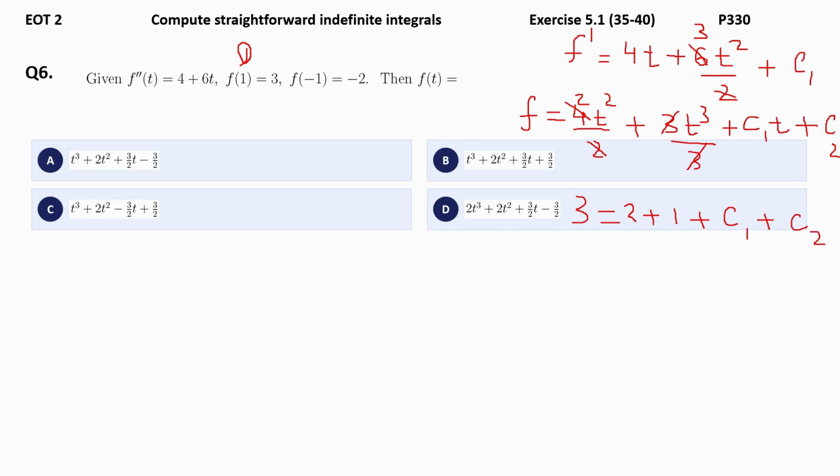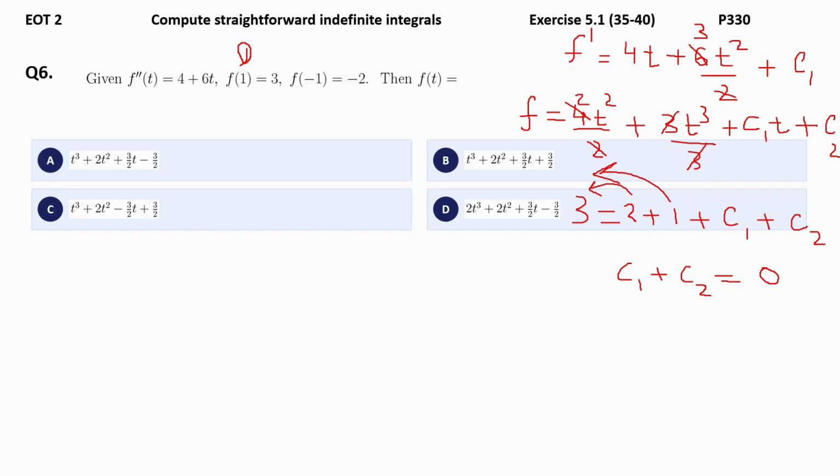Let's bring all the constants on one side. That leads to C1 plus C2 is equal to 0. 3 minus 2 minus 1 gives you 0.